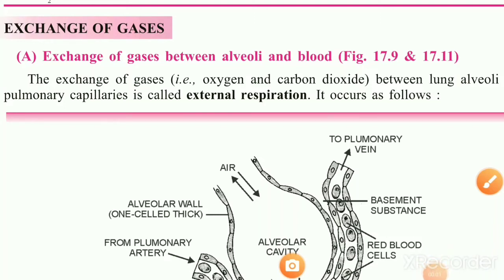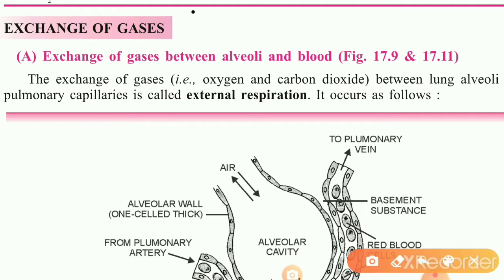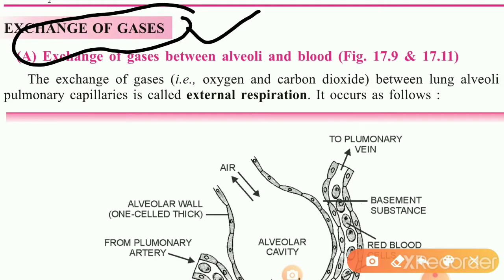Hello everyone. Children, in this topic we will discuss today about exchange of gases. We will discuss how exchange of gases takes place in the human body. So we know that air enters into our body through our respiratory tract, and then it passes through the respiratory system, and finally it reaches into the alveoli.